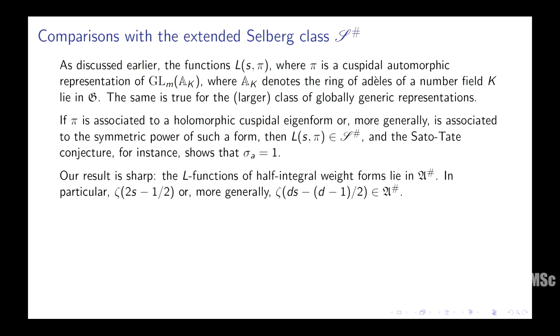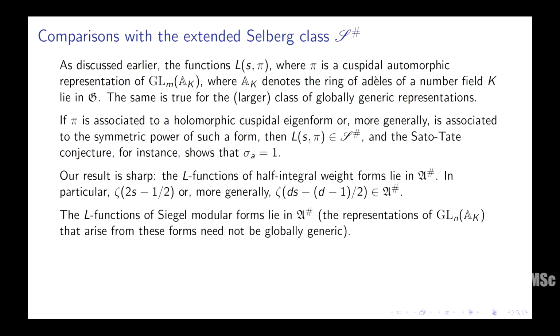So if you look at something like zeta(2s minus half), then that will converge for real s greater than 3/4, and that's exactly the bound we have. Okay. So of course, half integral weight modular forms indeed lie in A sharp. So it encompasses that class, and we could have examples like this. They're there, there's nothing you can do about them, there's nothing you want to do about them, right? So these functions are there, and indeed they give you the sharp bound, so that tells you this theorem is sharp, you can't do better, okay?